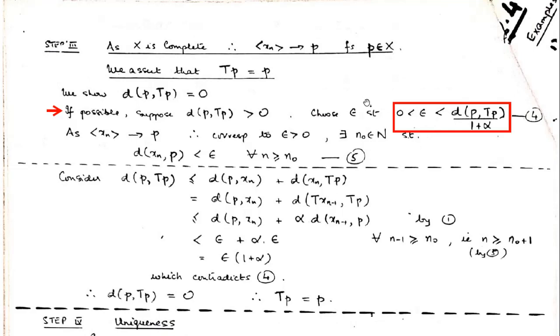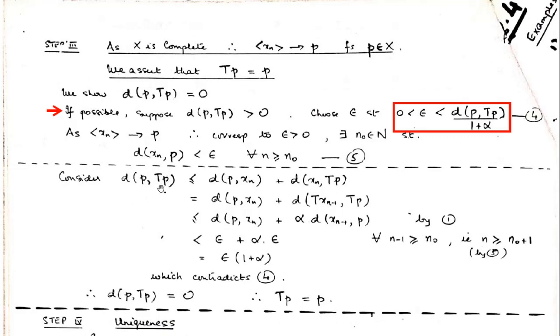So we have chosen epsilon greater than 0 with some particular condition, and let us simply write the definition that xn converges to P. It means corresponding to epsilon greater than 0, there exists some n naught belonging to N such that the distance of the points of the sequence from the limit P will be less than epsilon for all n greater than or equal to n naught. So that's simply this thing. Now what we will do is apply the meaning of it.